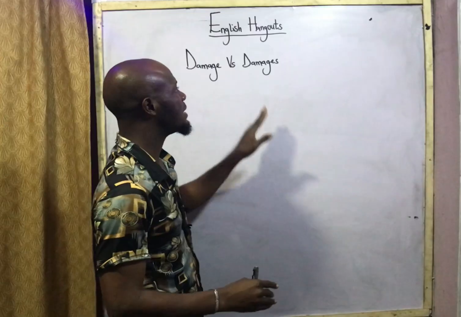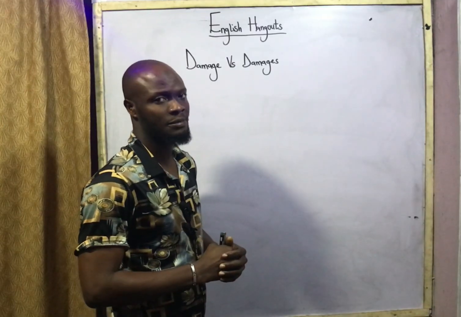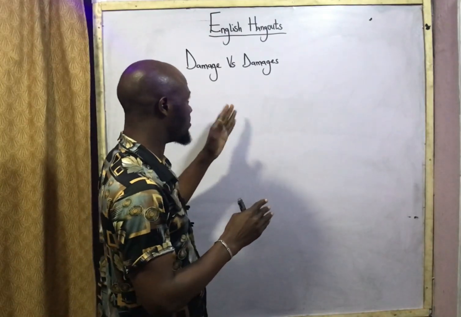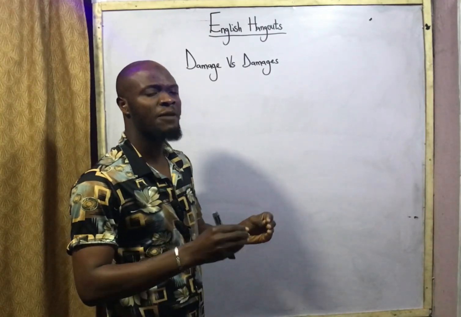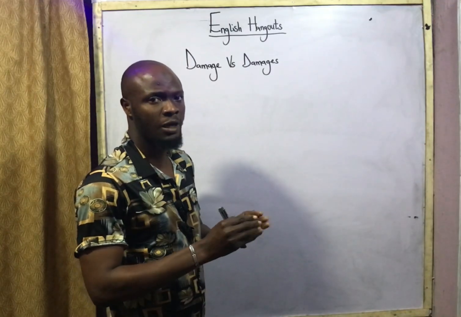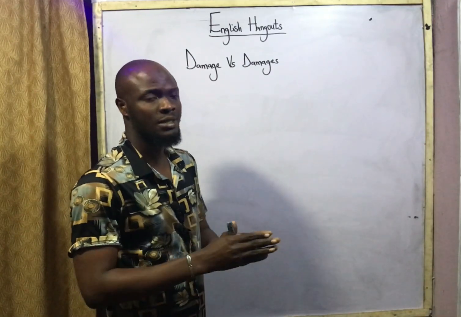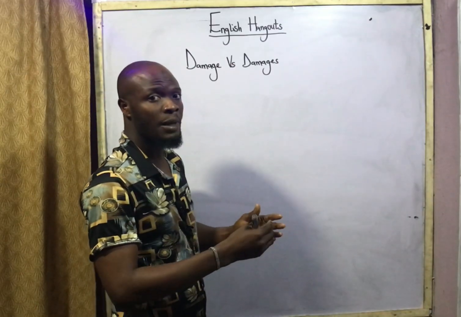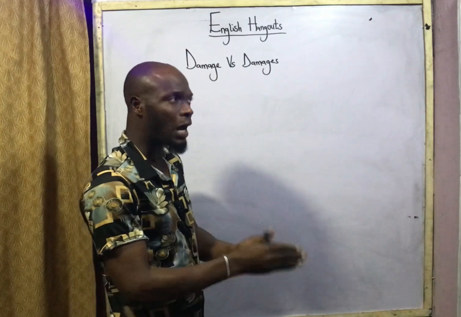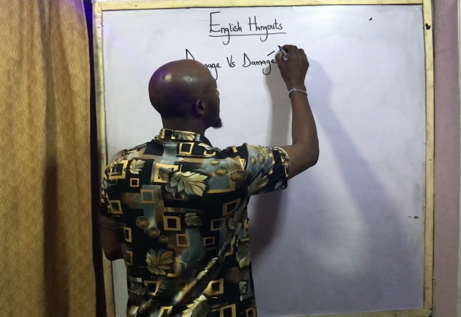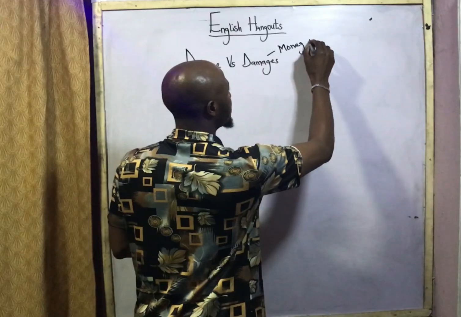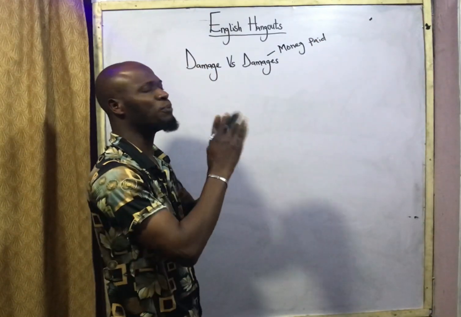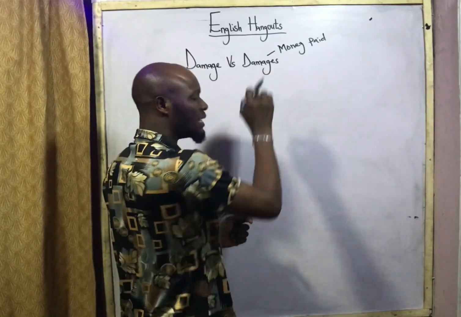On the other hand, damages must be pluralized. What does damage mean? A damage is a physical harm to an object. That is damage. Damages is the money paid for compensation for harm. That is for damages. This must be pluralized. The plural marker must be added.